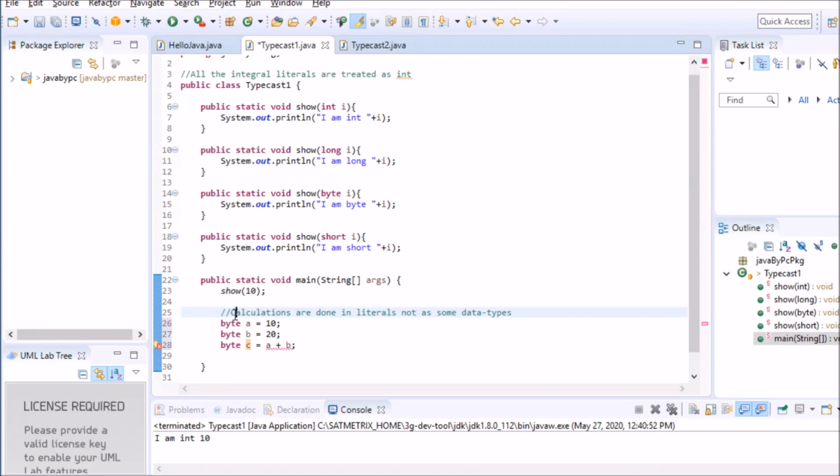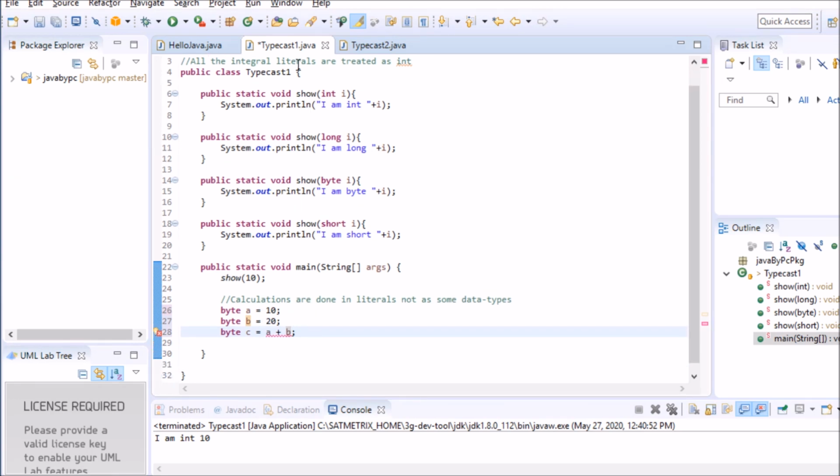If you read this statement, the calculations are done in literals. If these literals are integral type, then the calculation is done as int data type, because as I told you, all the integral literals are treated as int. So this calculation will give you a result as an int type, not as a byte.